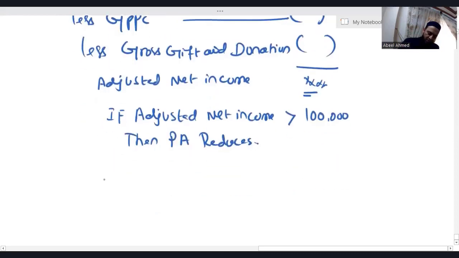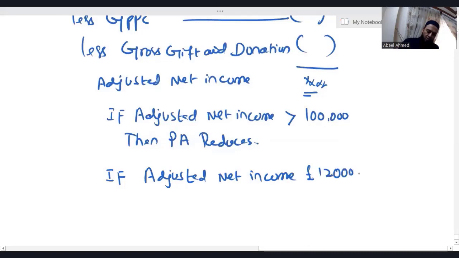For example, let's take an example, okay? If adjusted net income is 1,20,000, you just need to tell us what personal allowance would be available.